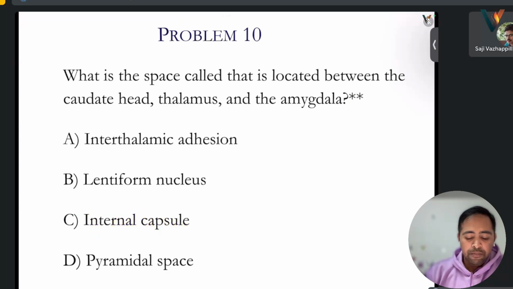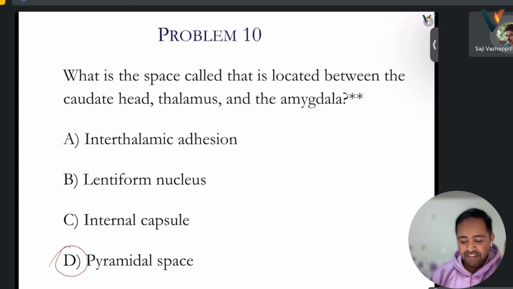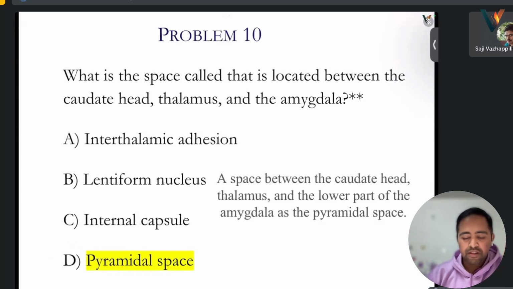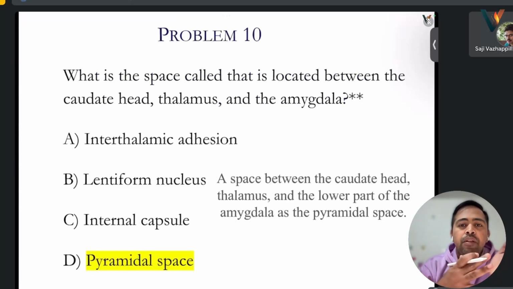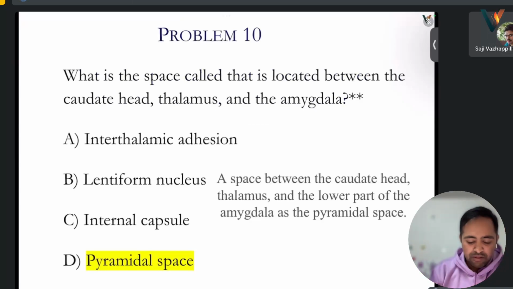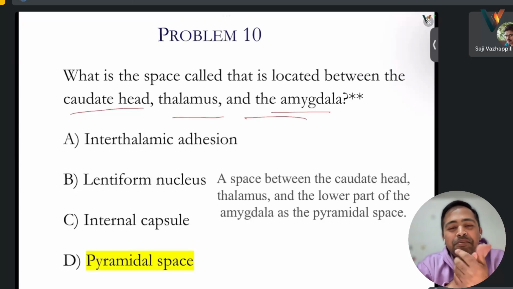Then what is the space called that is located between the caudate head, thalamus, and the amygdala? Interthalamic adhesion, lentiform nucleus, internal capsule, or pyramidal space? Pyramidal space. I am not that much sure, but it must be that. Yes, it is pyramidal space. The triangular space between the caudate head, thalamus, and the amygdala. Thinking also we can say that it is between three things, so it must be a pyramid kind of structure.